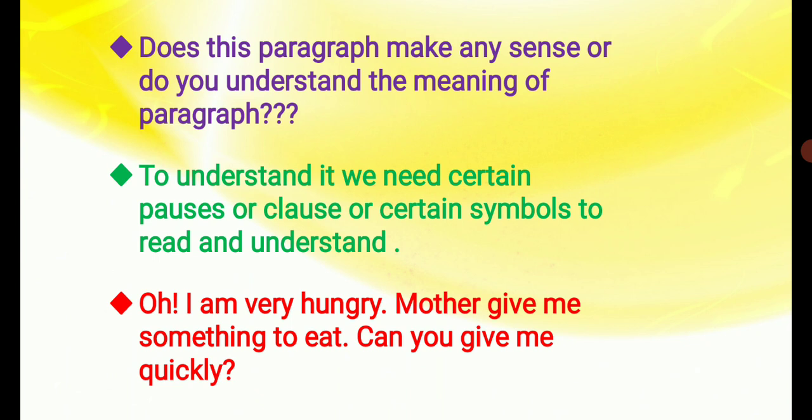And the meaning of the paragraph is, one boy or girl was hungry and he or she tells her mother, oh mother, I am very hungry. Mother, give me something to eat. Or then he or she asks her mother, can you give it to me quickly? Because she or he was very hungry, right? So now we understand the meaning of the paragraph.